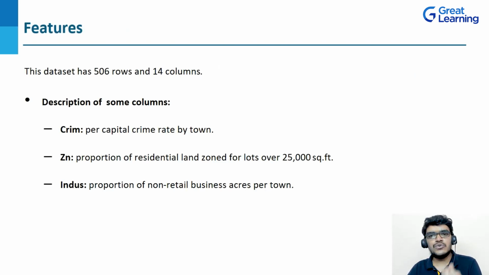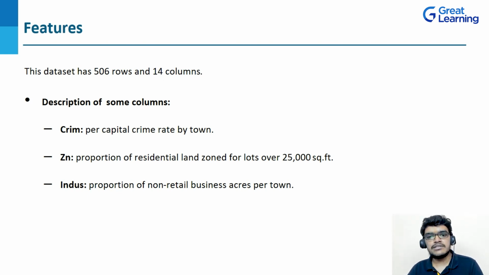So let's see the features of this dataset. This dataset contains 506 rows and 14 columns, or you can say 14 attributes. Now let's see the description of some attributes. Here I have written CRIM. CRIM basically means per capita crime rate by town. Then I have ZN. It's the proportion of residential land zoned for lots over 25,000 square feet.